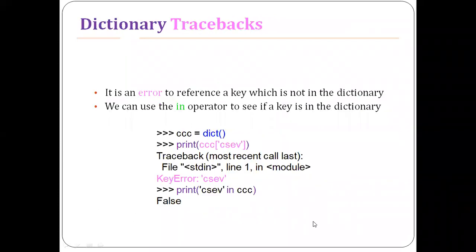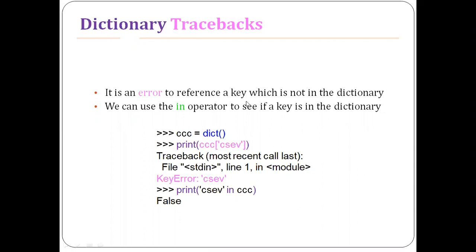If there is something wrong with your lookup tag, it will generate an error message, right? It is an error to reference a key which is not there in the dictionary. This is an exception. If the lookup tag is not present in the dictionary, it will obviously generate an exception.